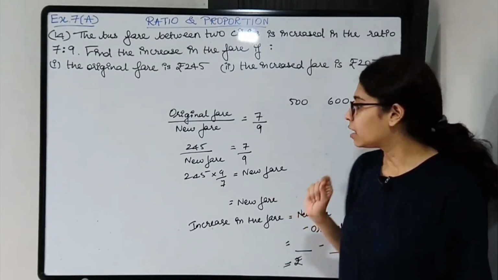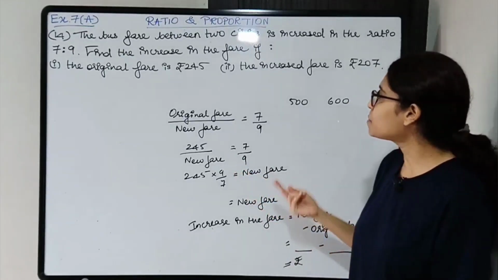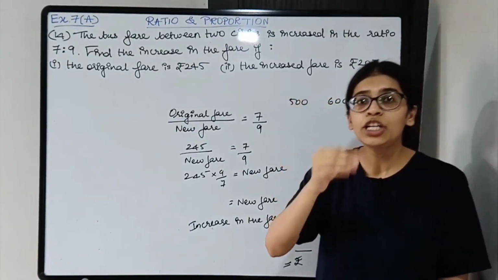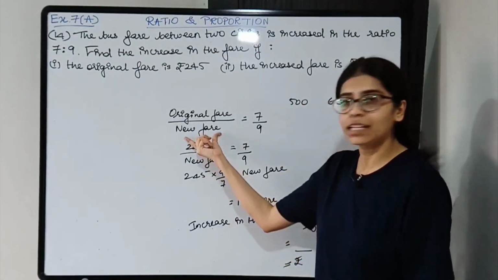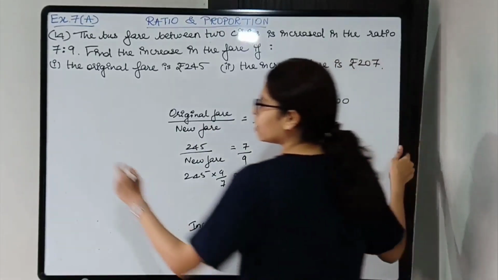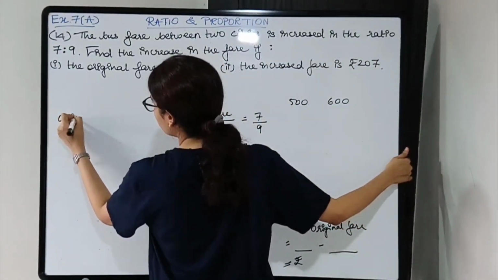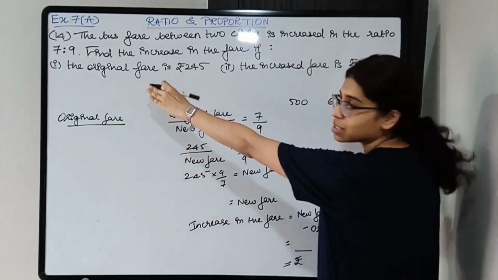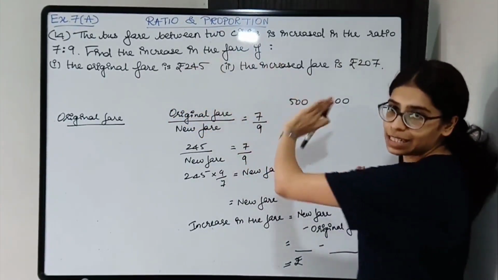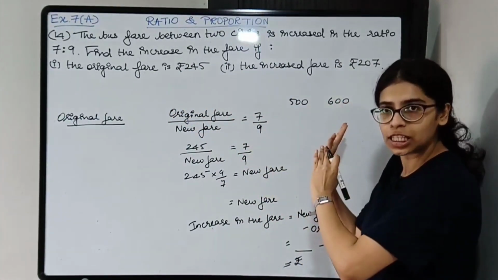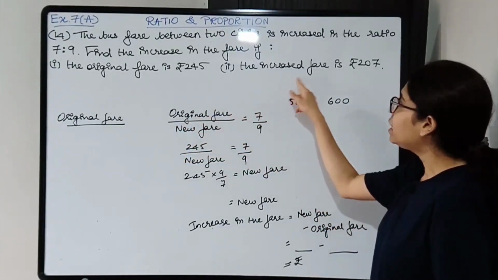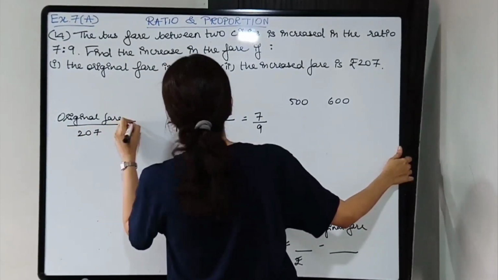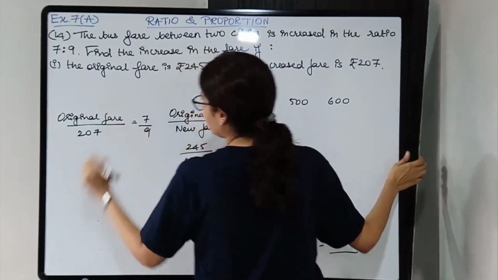Now in the second case also we have to find the increase in the fare, but they have given the increased fare over here. Increased fare is nothing but new fare. So new fare is nothing but increased fare. Solve the same way. It will be original fare. Original fare is not given to us here in the second case. You cannot apply the original fare of the first case. It is a totally different case. So original fare we don't know. Increased fare is 207, is equal to 7/9.